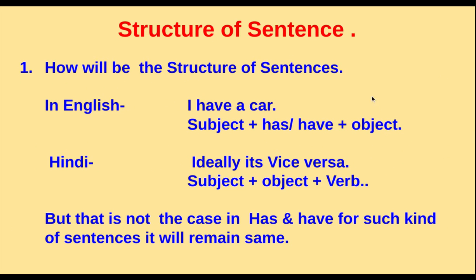So let us understand what the structure of the sentence will be. The structure of the sentence in English is ideally subject, has or have, and then object. In Hindi it is usually completely vice versa, but in the case of has and have, it will remain the same as English. It will be subject, has or have, plus object.